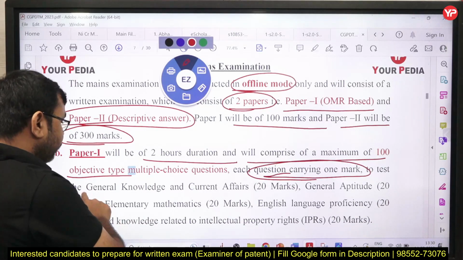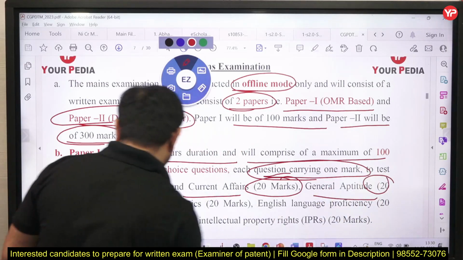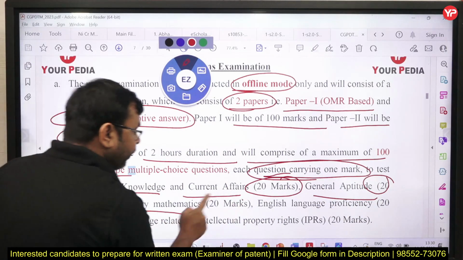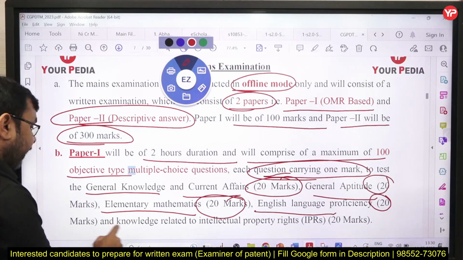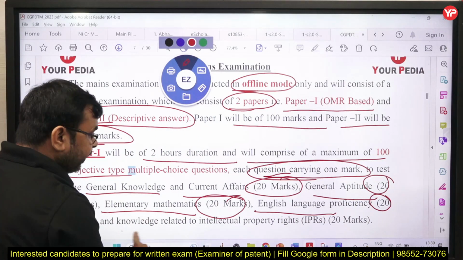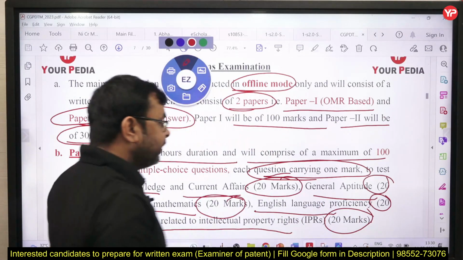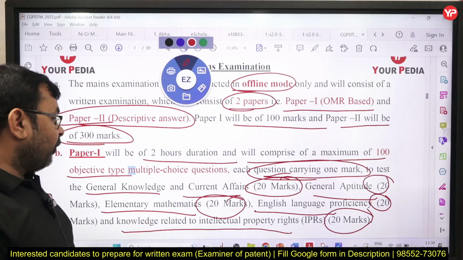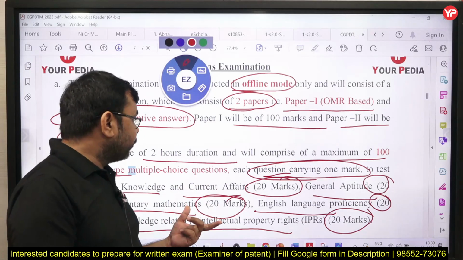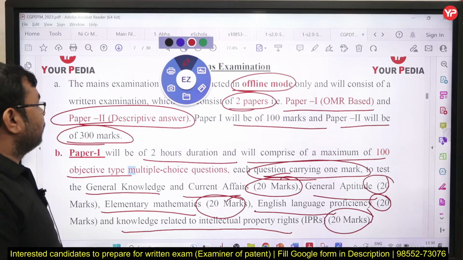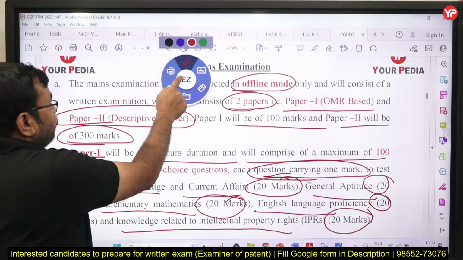It consists of general knowledge and current affairs 20 questions, general aptitude 20 questions, elementary mathematics 20 questions, English language proficiency 20 questions, and knowledge related to intellectual property, that is IPR, 20 questions. So it consists of 100 questions, 100 marks, and the time for solving these 100 questions is 2 hours, that is 120 minutes. So this is all about paper 1.